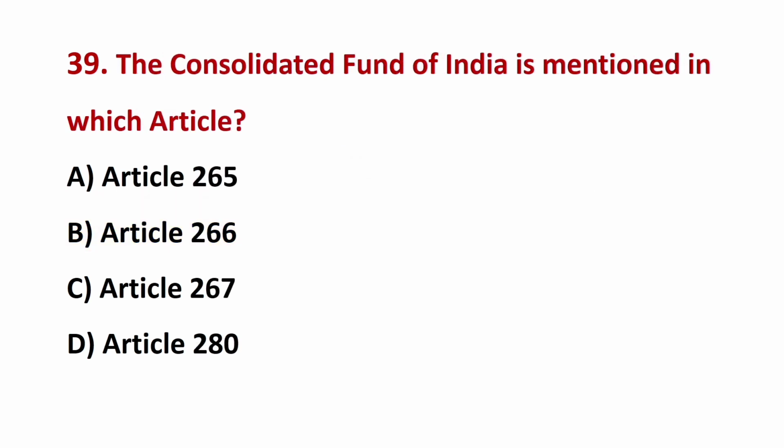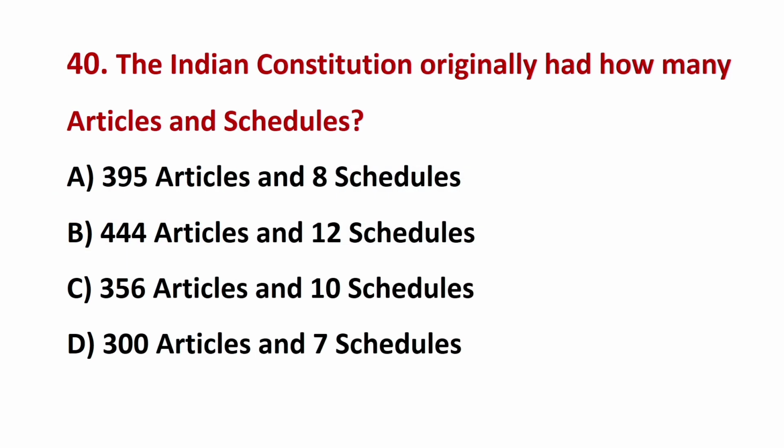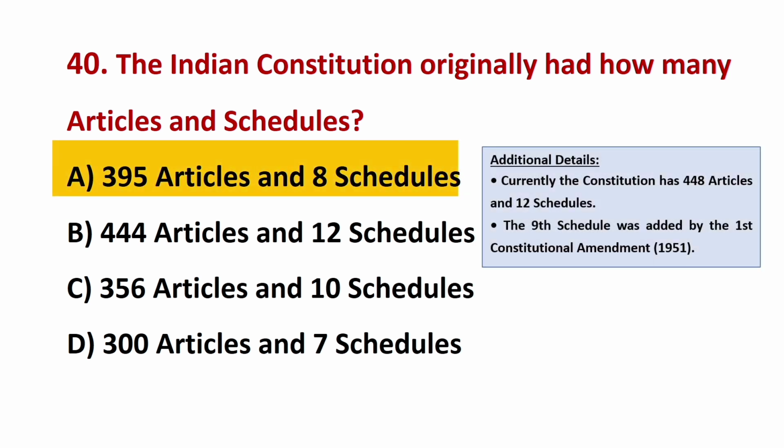The Consolidated Fund of India is mentioned in which article? The correct answer is B, Article 266. The Indian Constitution originally had how many articles and schedules? The correct answer is A, 395 articles and 8 schedules.